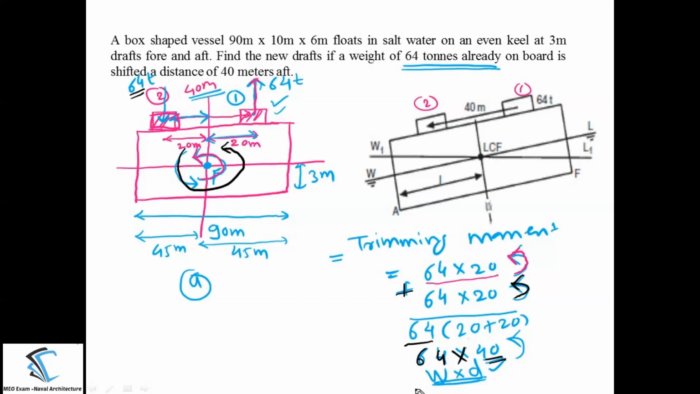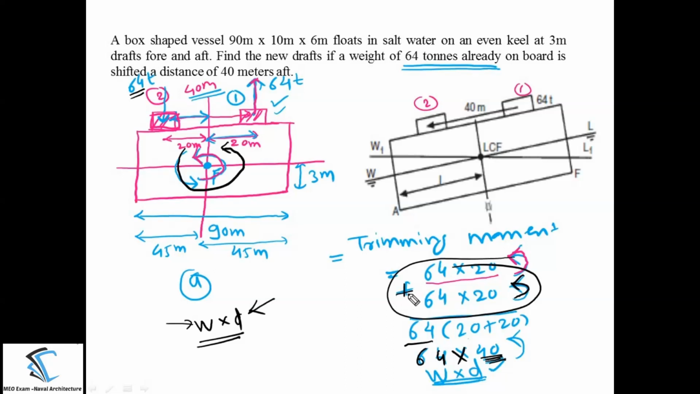So if you want to write this trimming moment formula in general, it will be 64 is the weight which you are shifting and 40 meter is the total distance the weight is going to travel, that is d. So you can see in this formula nothing is coming about the initial position and the final position of the mass. The only thing coming is the weight of that mass and how much distance the weight has traveled. Like this you can calculate the trimming moment. No need to do this thing again and again.